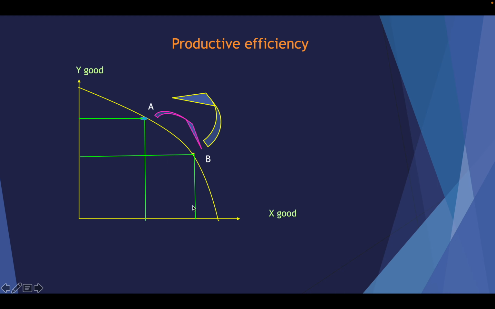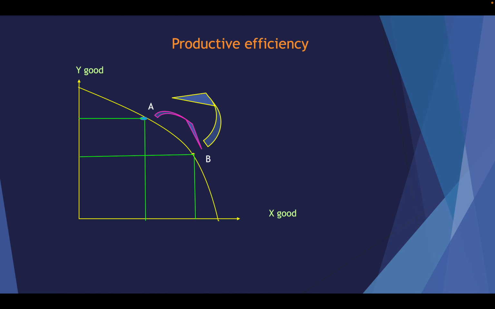Okay, that is the opportunity cost. When they ask you to draw the opportunity cost, remember that you cannot show the opportunity cost within the PPC curve. It can only be shown on the PPC curve.